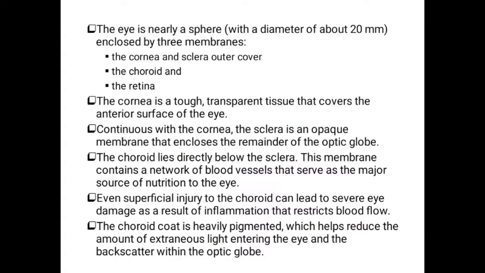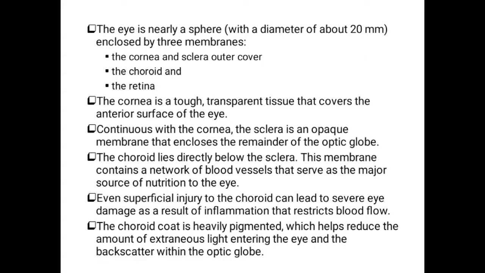As I already said, the eye is nearly a sphere in shape with a diameter of about 20 millimeters. The eye consists of three membranes. The outer layer is the cornea and sclera, the middle layer is the choroid, and the inner layer is the retina. The anterior portion of the outer layer is called the cornea. It is a tough and transparent tissue which covers the anterior surface of the eye.